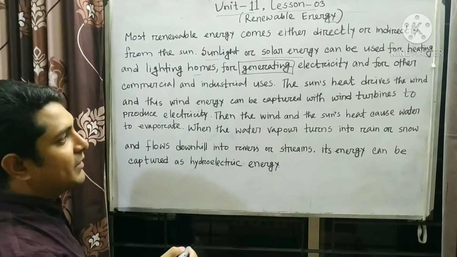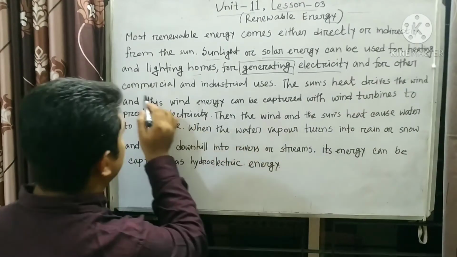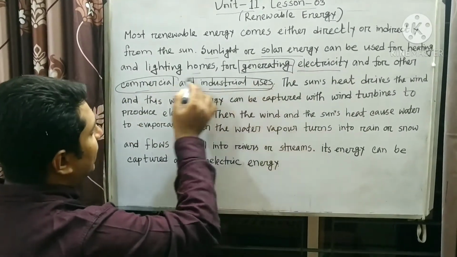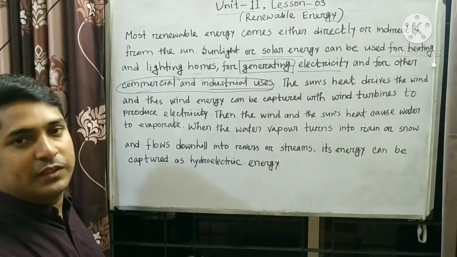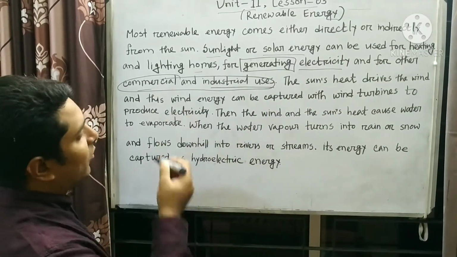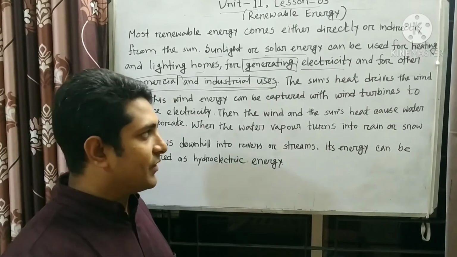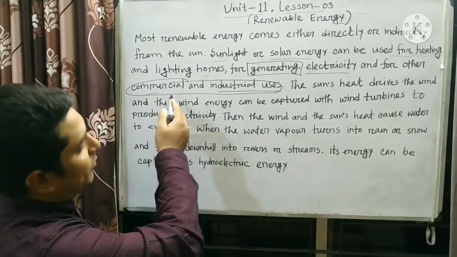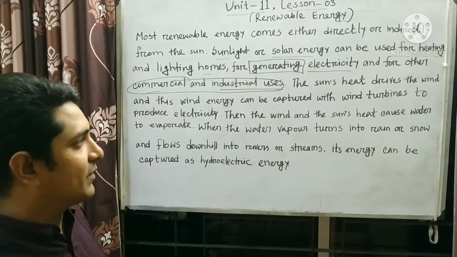Generating electricity means producing electricity, and for other commercial and industrial uses. That means business purposes. We can use sunlight or solar energy for lighting and heating our homes, for producing electricity, and also for commercial or business purposes. We can use this energy for all these things.